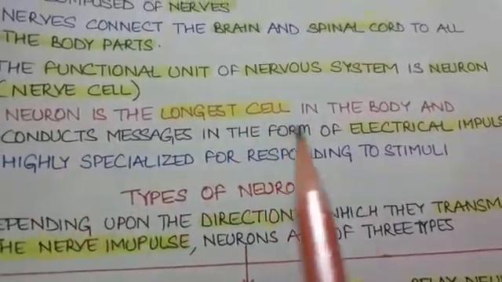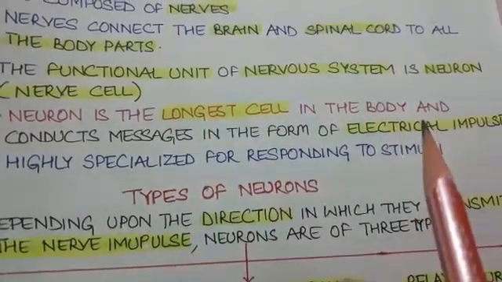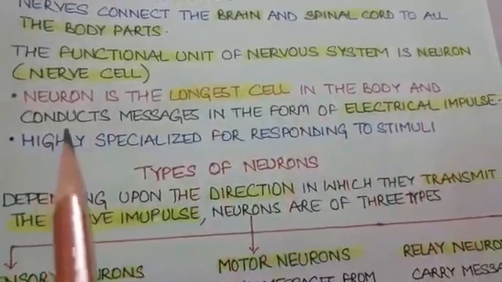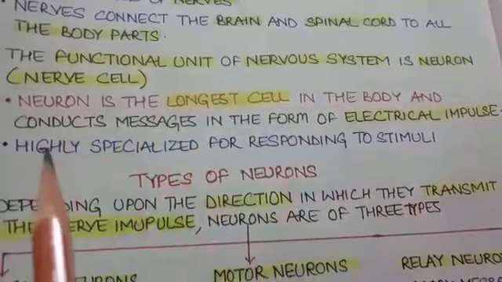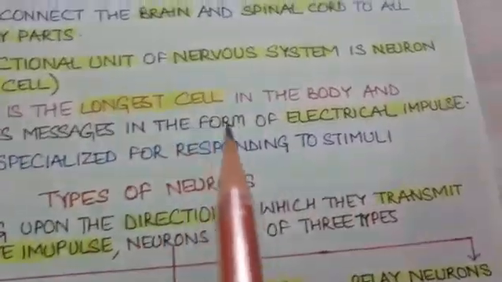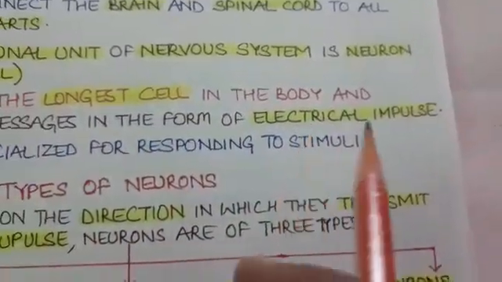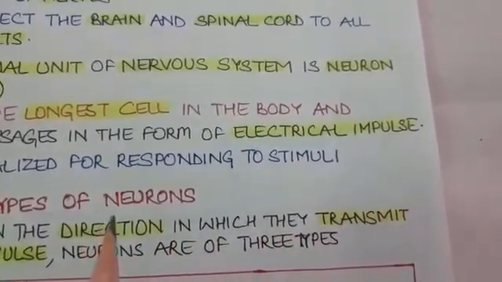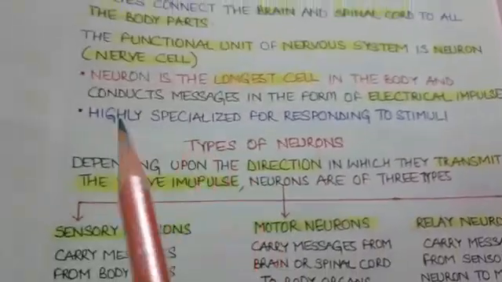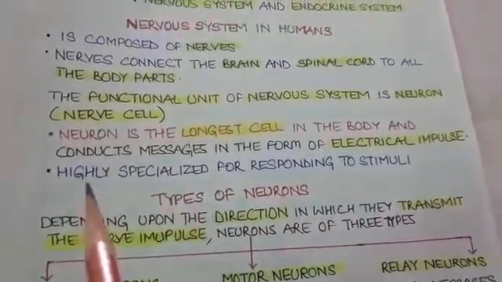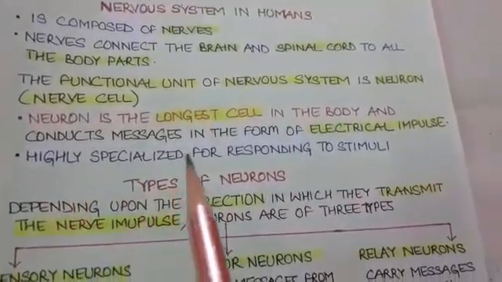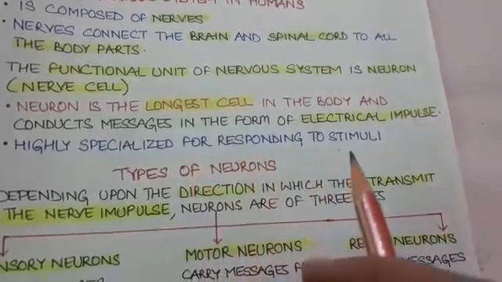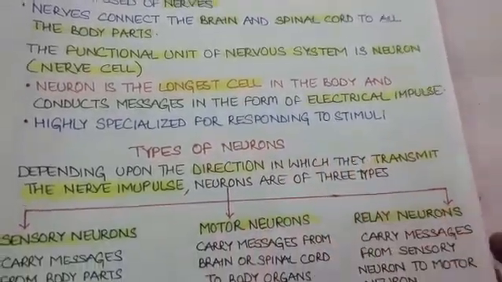Neuron is the longest cell in the animal body, and it conducts or transmits messages in the form of electrical impulses, also known as nerve impulses. These nerves or nervous tissue are highly specialized for responding to stimuli.